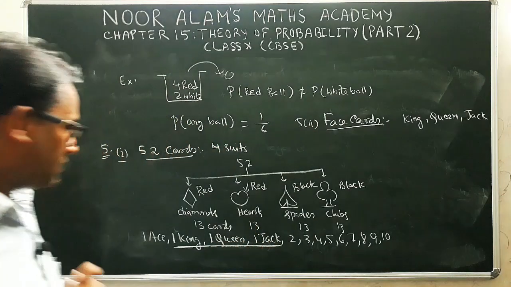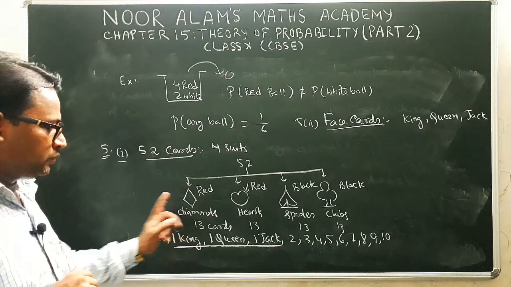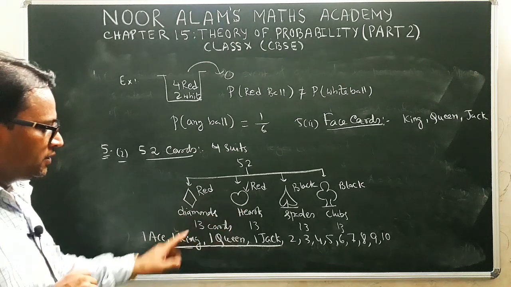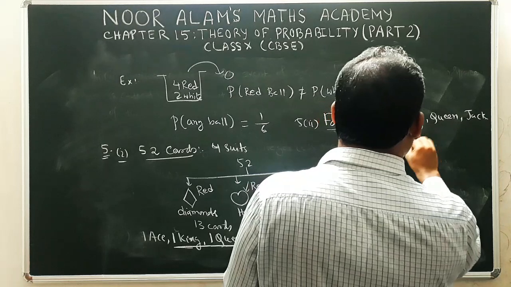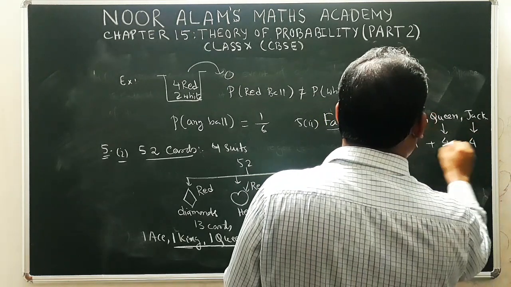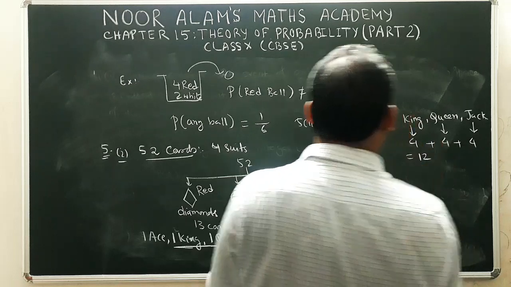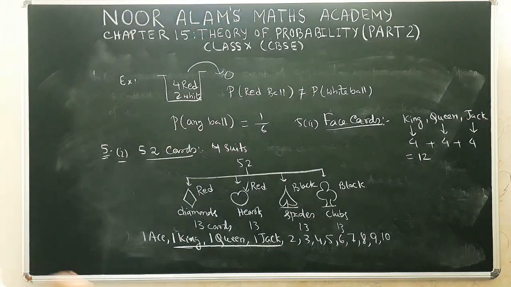How many face cards are there? So in every suite one king is present. So there are 4 denominations, 4 suites. So we have 4 kings. So therefore number of kings is 4, number of queens is 4, number of jacks is also 4. When we add, we get total 12 cards. These 12 cards are known as face cards because they have the face.